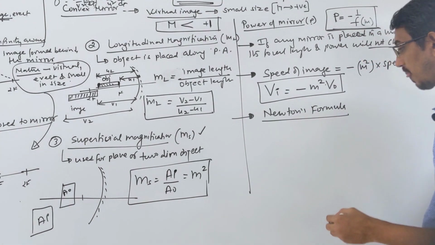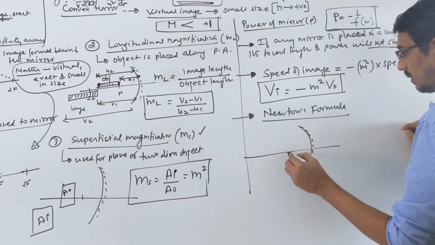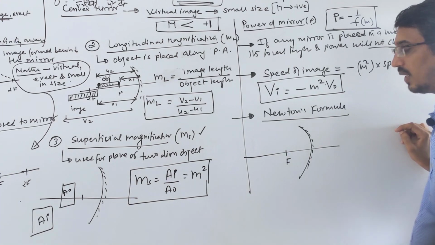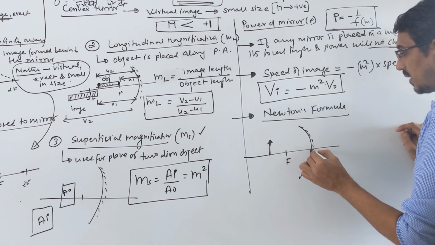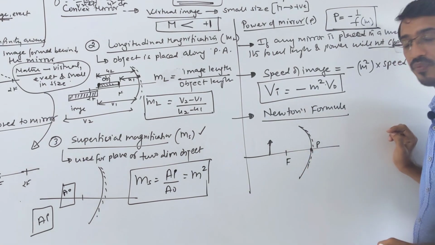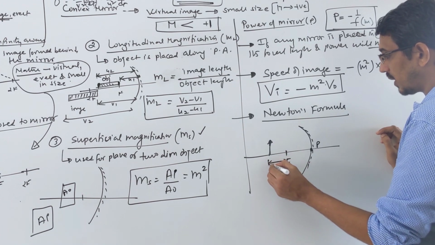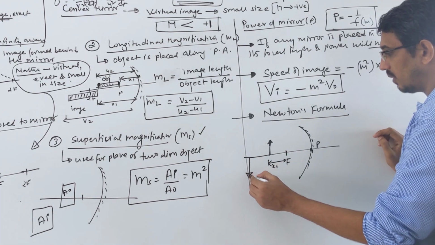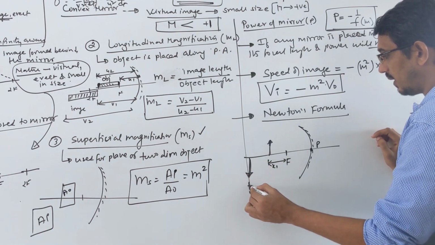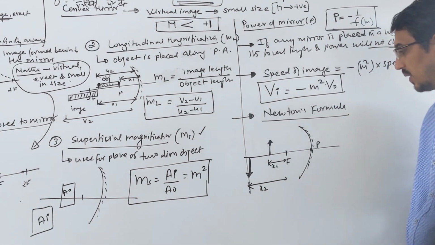Focus. Look here. Suppose this is your mirror and this is your focus. I say the object is placed here. So I am not measuring distance from the pole. I measure distance with respect to the focus, and I say that distance is your object distance, x1. Suppose the image is formed here, then the distance from the focus is called, let's call it, x2, your image distance.